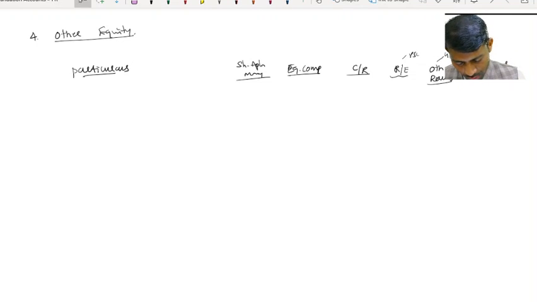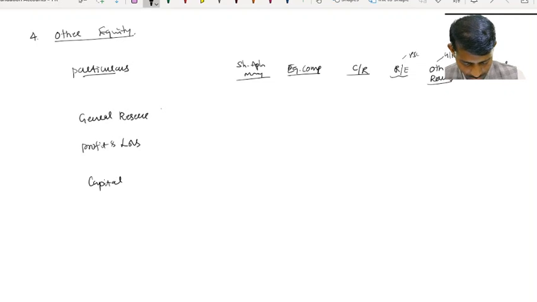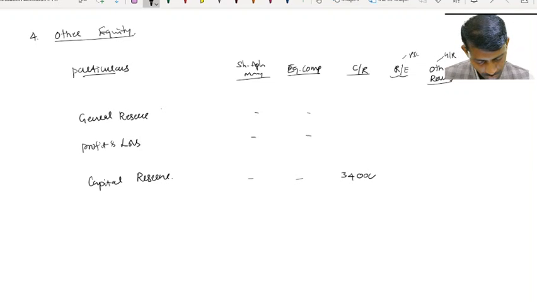So what is general reserve? General reserve and profit and loss, then capital reserve. Got it? Yes, sir. So now capital reserve, it is 34,000. General reserve will go to other reserves.